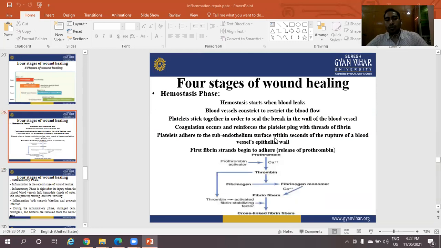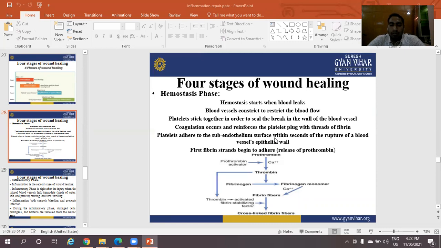Four stages of wound healing. Hemostasis phase. Hemostasis starts when blood leaks. Blood vessels contract, which restricts blood flow. Then platelets stick together in order to seal the break in the wall of the blood vessel. Then coagulation occurs to reinforce the platelet plug with threads of fibrin. Platelets adhere to the subendothelial surface within seconds of the rupture of a blood vessel's endothelial wall. Then the first fibrin strands begin to adhere.